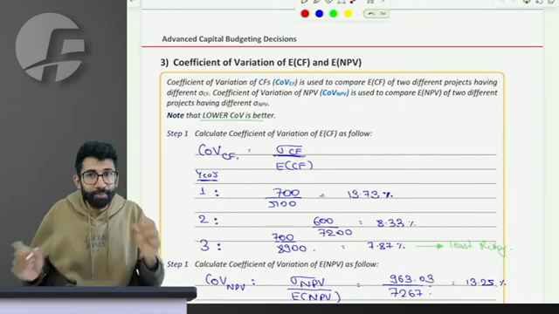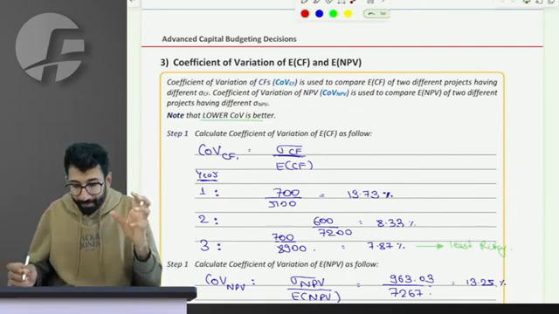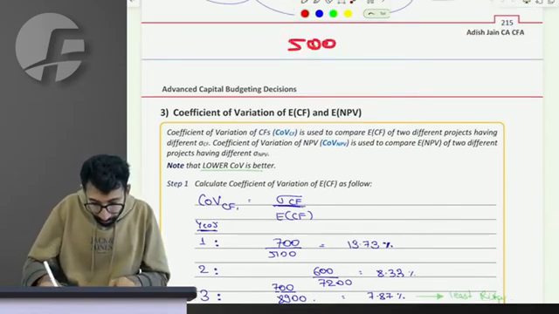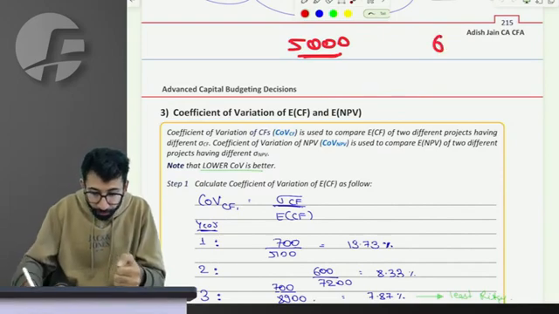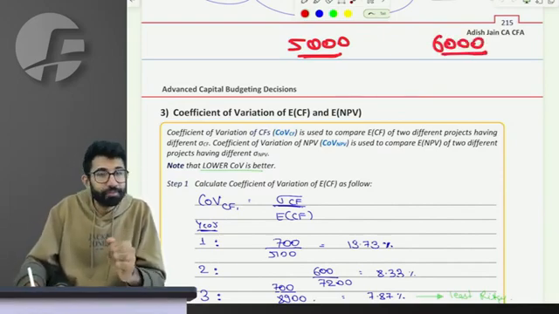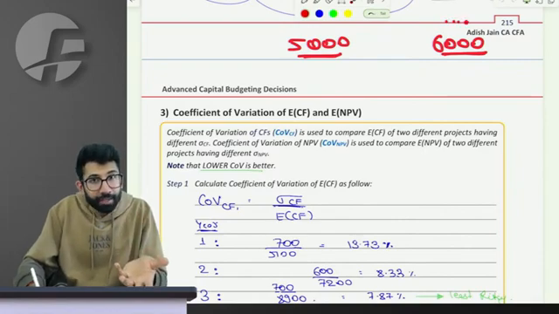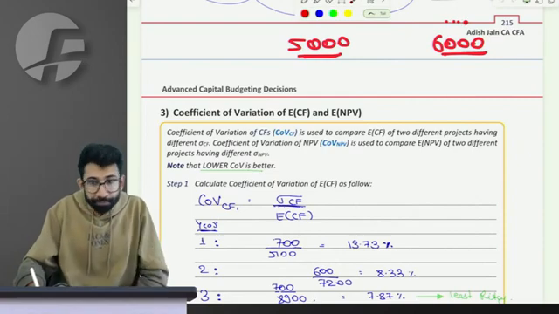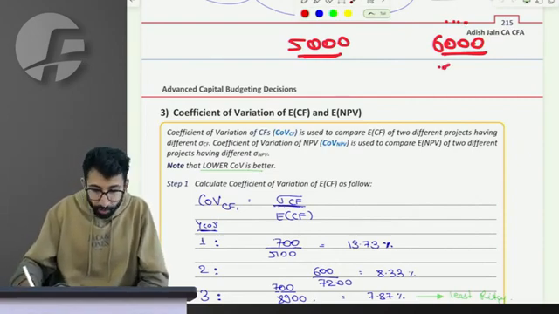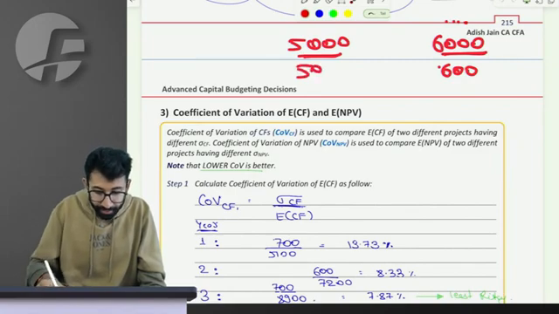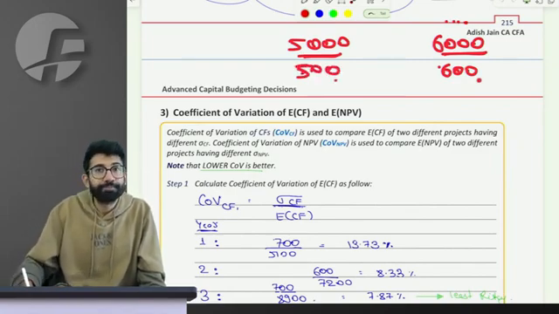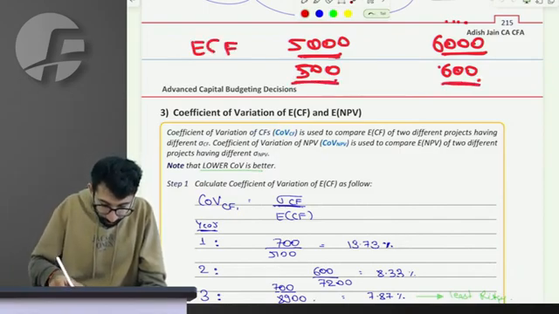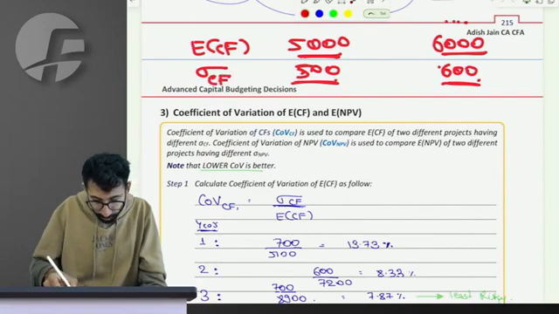Let us learn. So everyone in the class, please pay attention. It's going to be again very basic. What it says, sir, if you have two cash flows, one project gives me an expected cash flow of 5,000, another project gives me an expected cash flow of 6,000. Due to higher expected return, it has a higher expected risk also. So it has a standard deviation of, for example, 600, and the other has a standard deviation of, for example, 500. This is expected cash flow, and this is the standard deviation of cash flow.